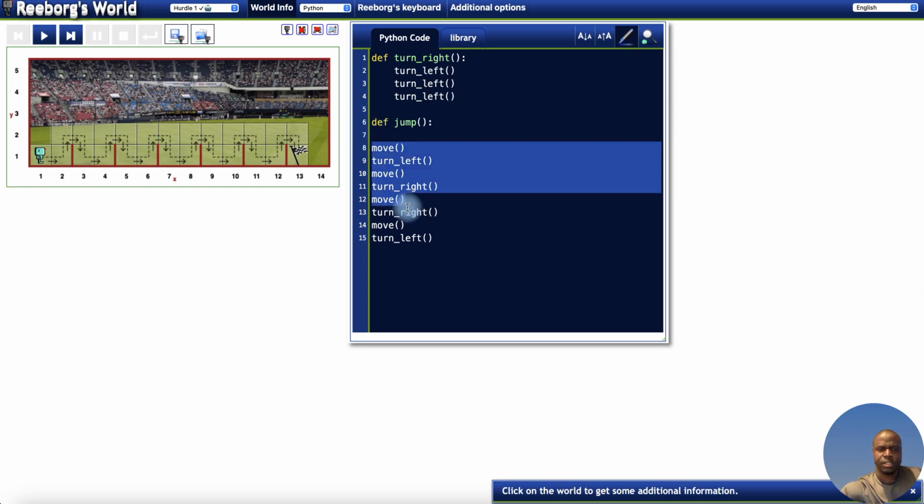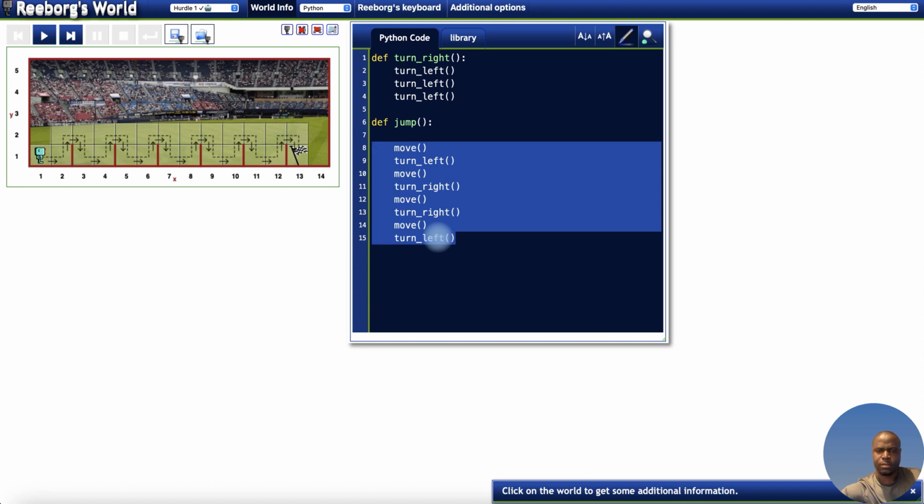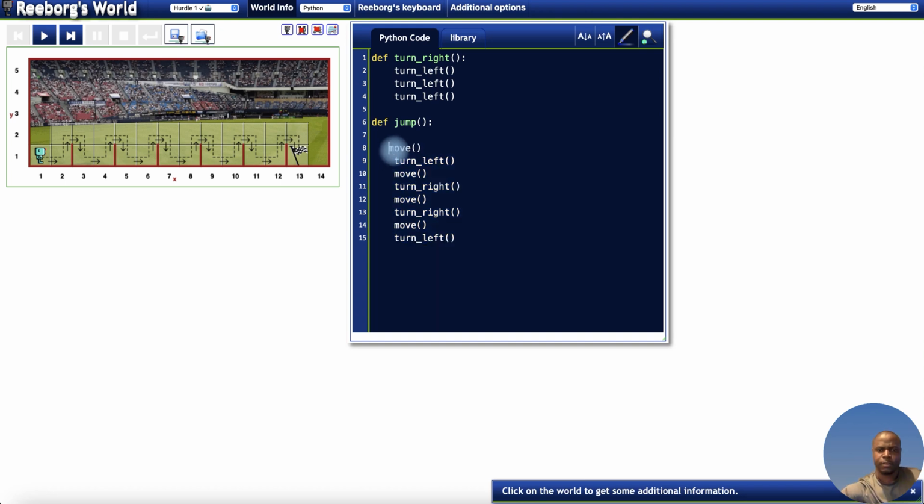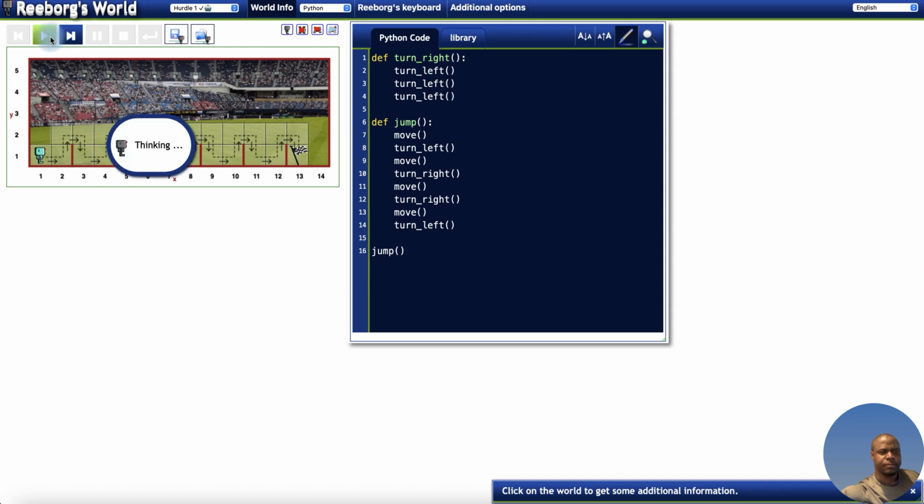And let me move this forward using this key. Nice. So now if I come here and call this function jump, see what's going to happen here.